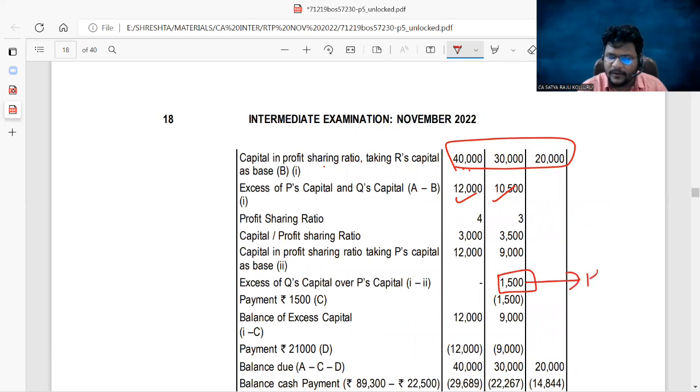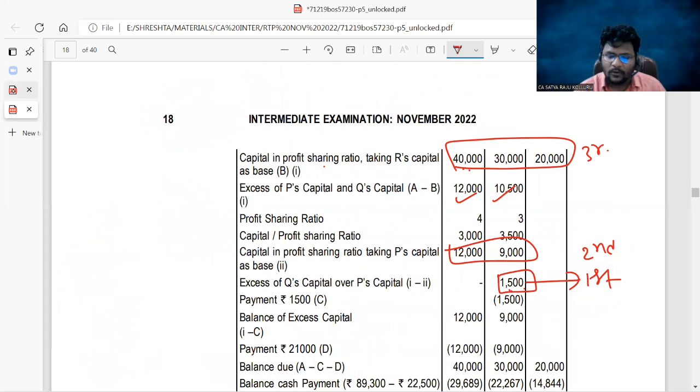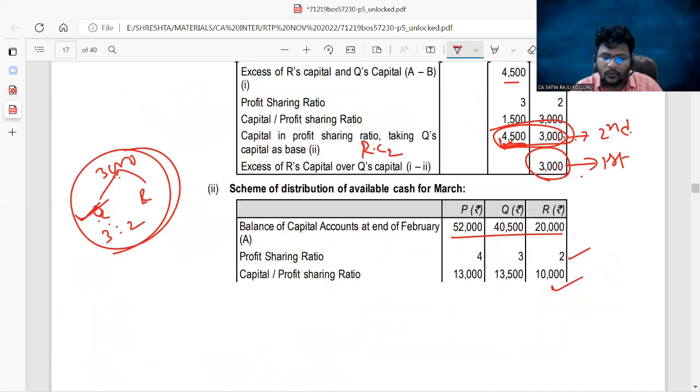This is the first series of payments. This is the second series of payments. This is the third series of payments. Now all of you please concentrate. Now 1,500 we should pay first to whom? Q, right? At the end of March 2021, the scenario was we have the opening cash balance of 2,000, which was carried forward from the last month. Apart from that, we also have 87,300 balance. Out of this, first you should make payment to whom? Partner Q. That's why they first paid partner Q 1,500.